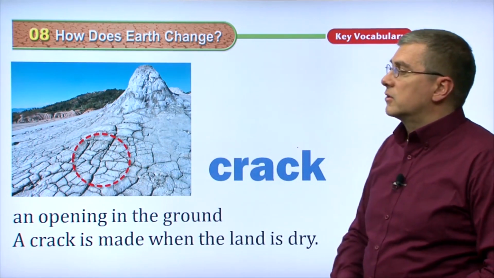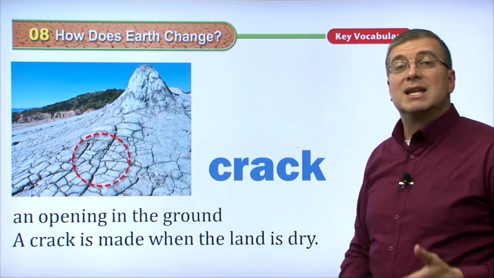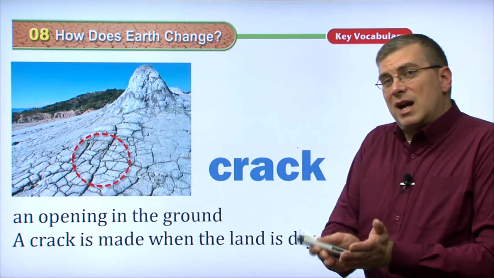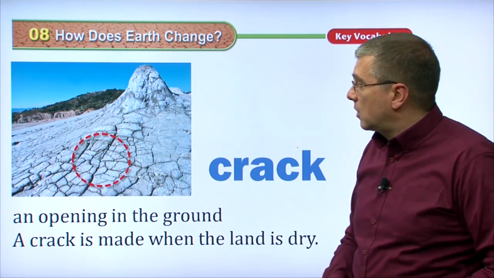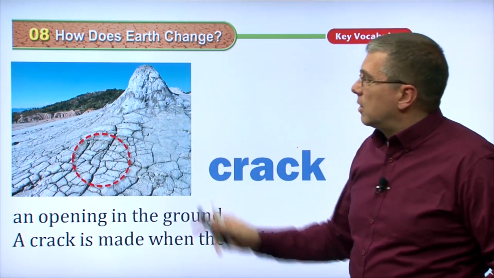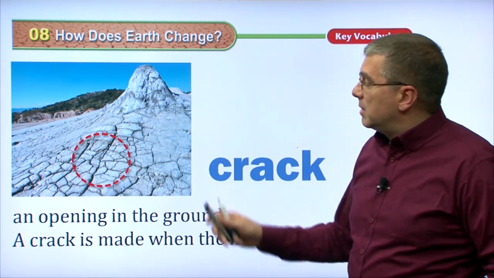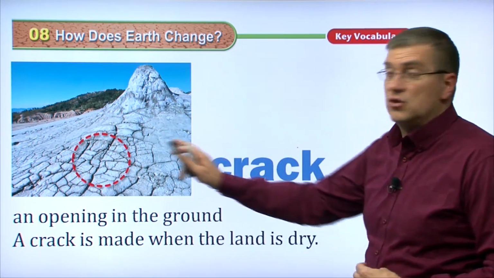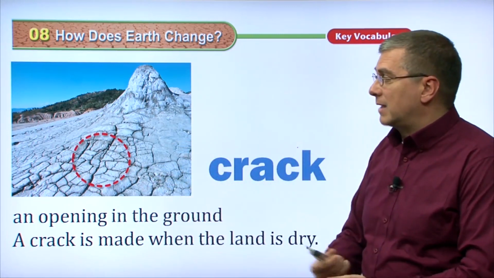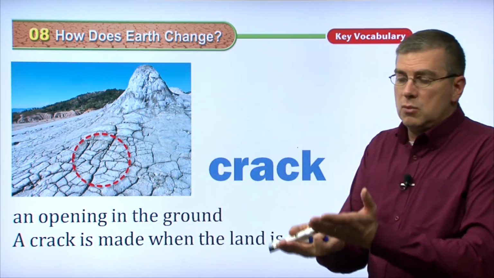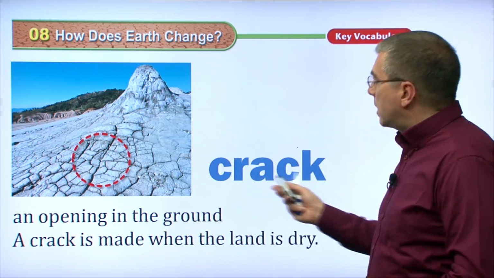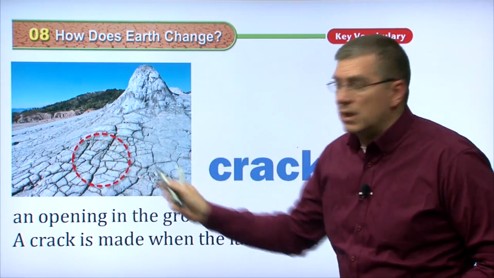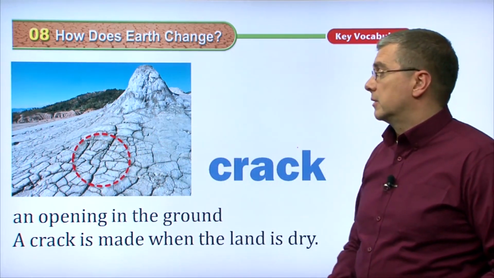And it's very obvious also in the previous pictures when the mud gets so dry. That water's gone, so then the mud separates. It gets dry, it starts to curve up, and there are a lot of cracks. Now this is in rock, so it could be because there's no water, or it could just be because the rock is very hard. There are other reasons why ground cracks, not just because of dryness, but other impacts. Like an impact could crack the land. If the land is shifting or moving, that could also crack the land, but we call these things cracks. These openings, these spaces between the rock on the surface. Those are cracks.